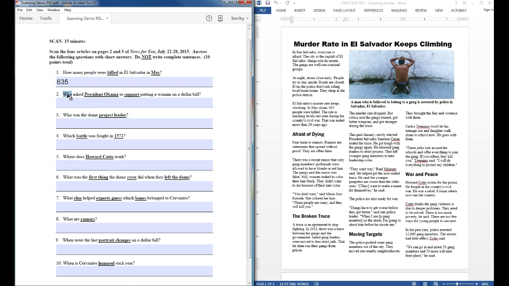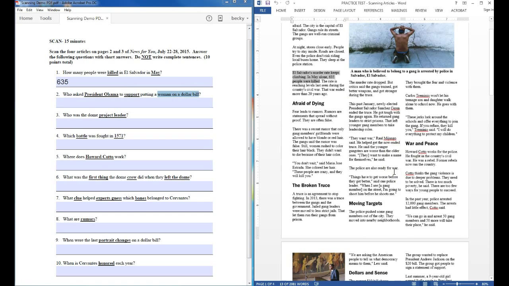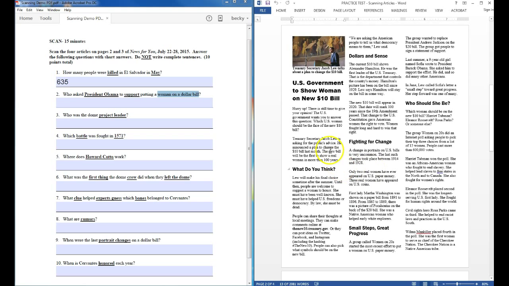The next one, I'm looking for a person, which I can see by the who question. My keywords I've selected are President Obama and support. And I see that the woman on the dollar bill here gives me which article I'm looking at. So article number 2. And I'm looking for President Obama and support. Now, one helpful tip is before I go scanning the whole article, look at the headings, because sometimes these headings give you a clue that the information is going to be in that section. In this case, none of the headings really give me a good clue, so I'm going to start from the beginning here. And I'm looking for President Obama and support.